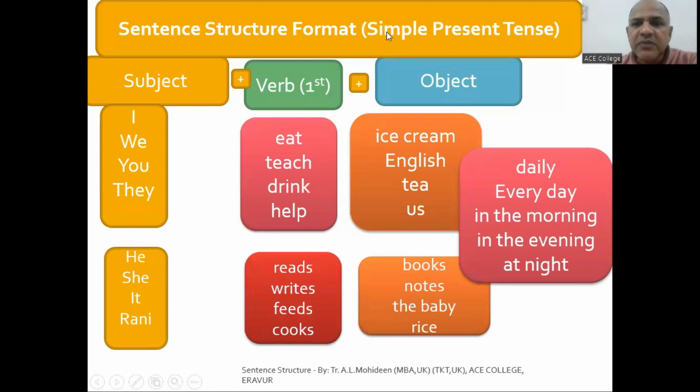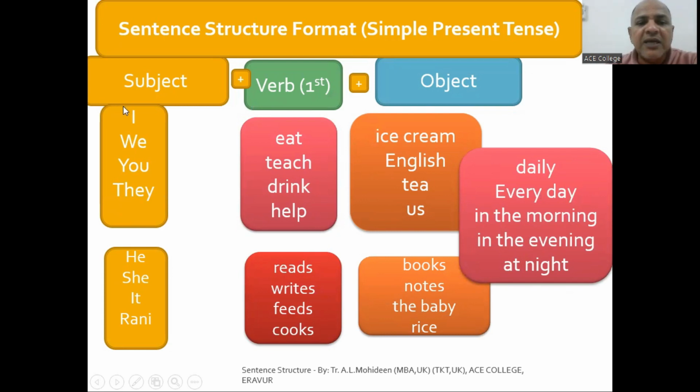Let's say simple present tense. Okay, so we have subjects and then verb and object. Complementary clauses, you can see here, daily or every day, in the morning, in the evening, at night. So these are complementary clauses. They talk about the time. So if it is a daily action, an everyday action, in the morning, evening, if you see these kinds of things, you have to always remember the tense is simple present tense.